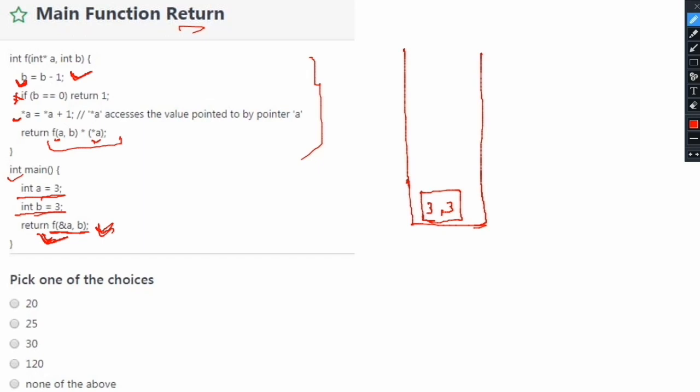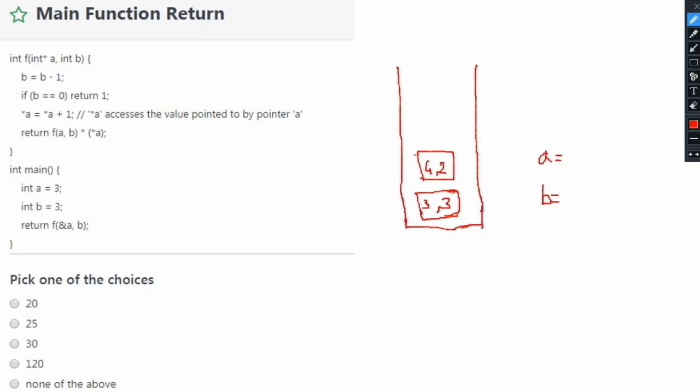After that we are again calling this recursive function, f of a, b. So during this call the value of a is 4 and the value of b is 2. In this next function call, again the value of b will be decremented by 1, so b will become 2 minus 1, that is 1. Again, the if condition is not satisfied yet, and after that we increase the value at a's address by 1, so it will become 4 plus 1, that is 5. So in this recursive function call, the values we pass will be 5 and 1.